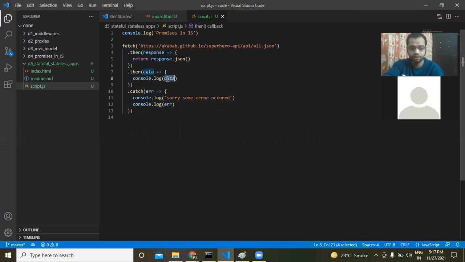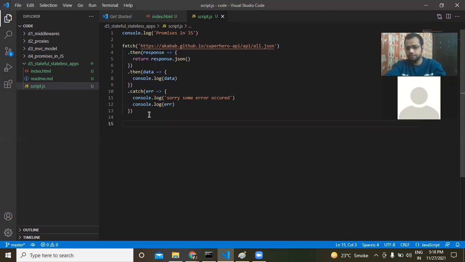And then the catch, if there's an error that occurs, then... Exactly. So if there is an error in any of this, it will directly skip all of them and jump to this part. It will not go to all of these. It will directly jump to the catch part and do whatever is written in the catch part. Okay. So that is what a promise is in JavaScript. Any more doubts? Let me know.